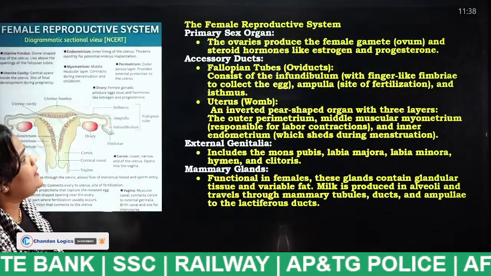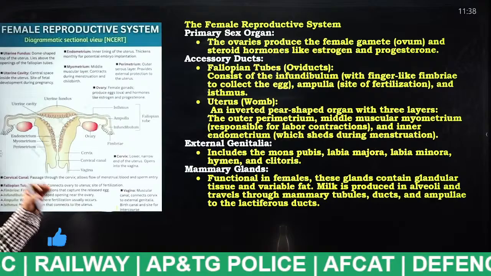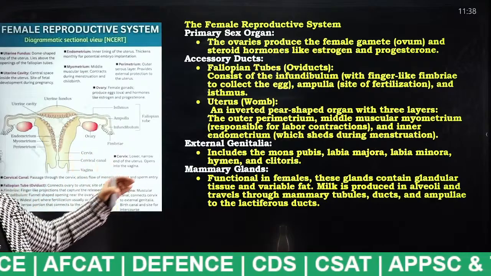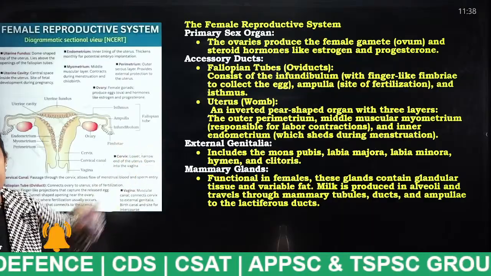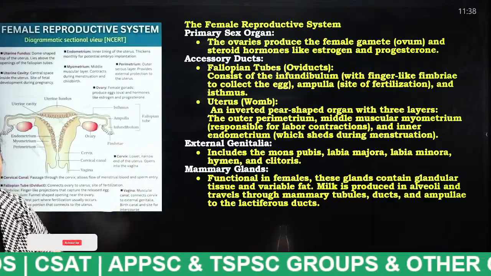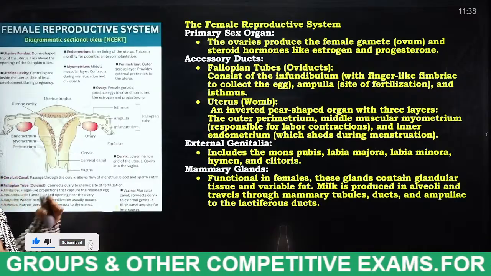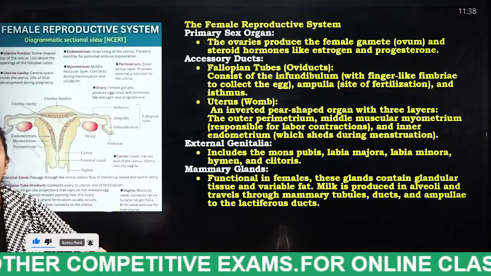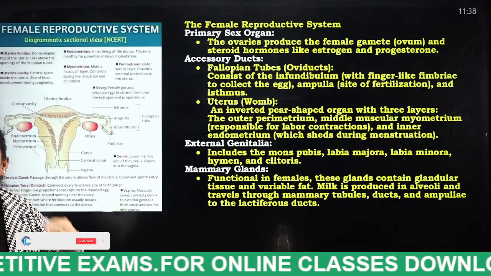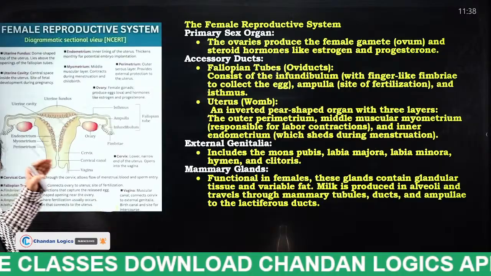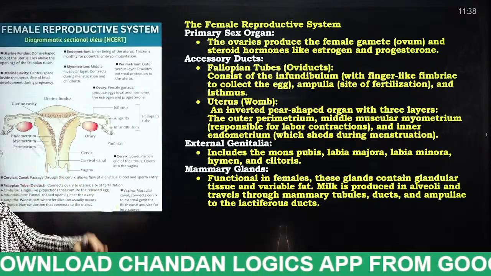This is the female reproductive system. Till now we have discussed the male reproductive system, and now we are going to discuss the female reproductive system in detail. I think everybody understood very well. If you did not understand, you can go back and listen again and again, students, because I have explained in a very detailed manner, so you will not be confused. Now I am going to explain about the female reproductive system.